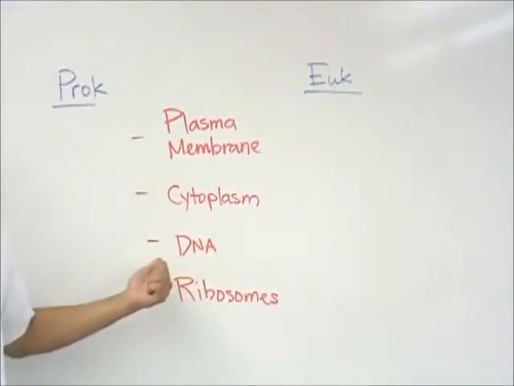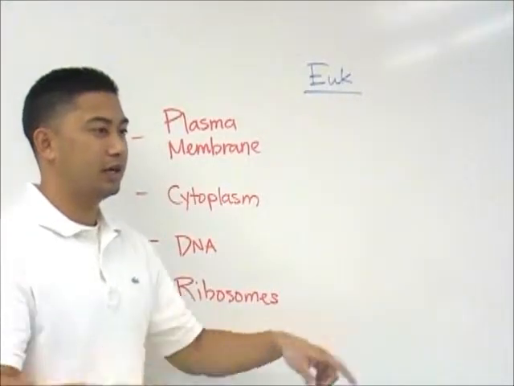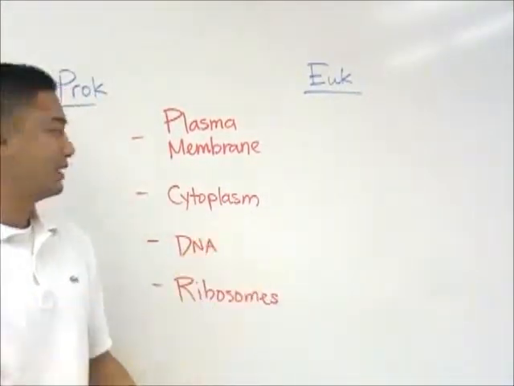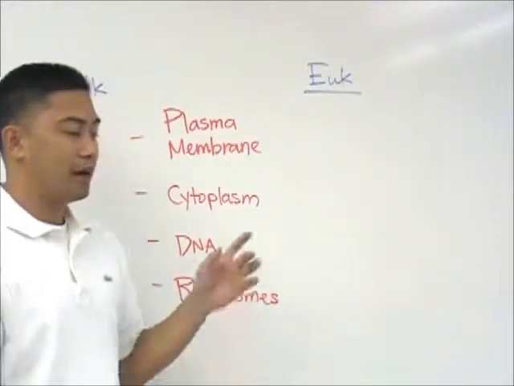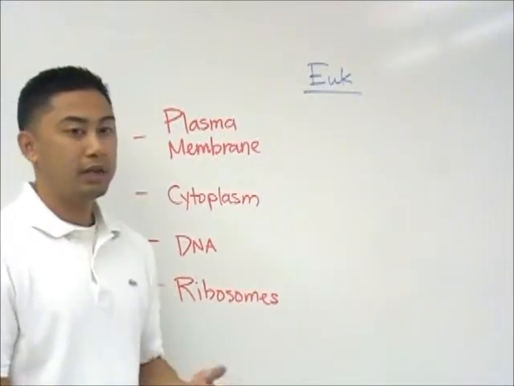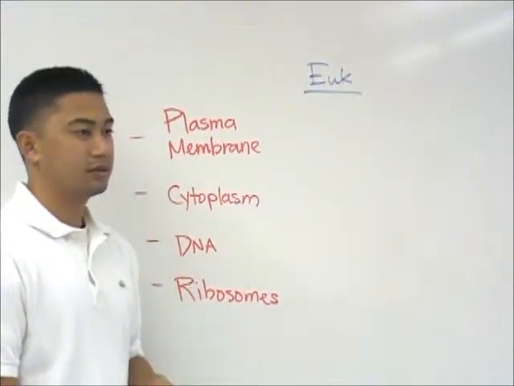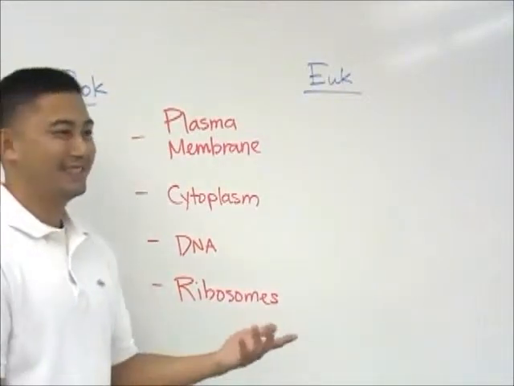Also, we have DNA. What is DNA? It's the genetic material. Where do we find the DNA? What organelle? The nucleus, exactly. And the ribosomes. There's free ribosomes and ribosomes on the rough endoplasmic reticulum. What do ribosomes make? Lipids or proteins? Do you guys remember? Proteins, yeah, exactly.